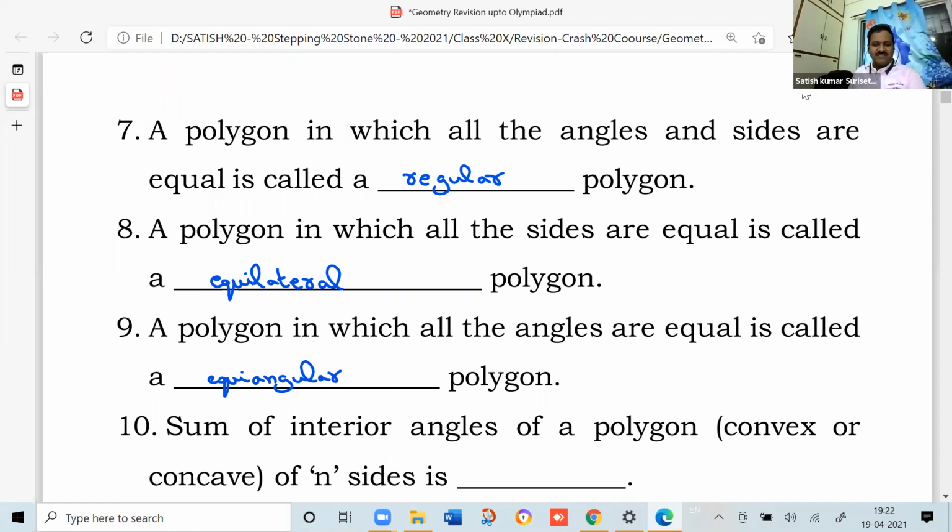Next. Sum of interior angles of a polygon, convex or concave, of n sides is. What is the formula? (2n minus 4) into 90 degrees, or you can say (n minus 2) into 180 degrees.